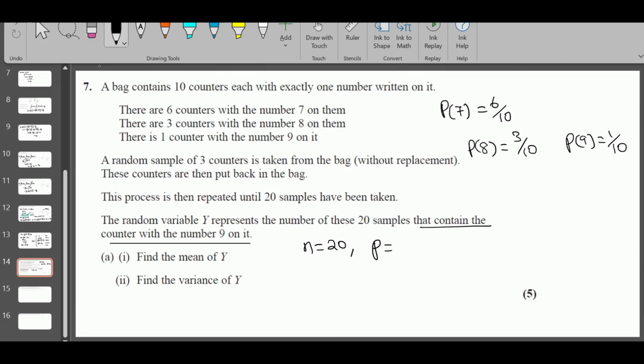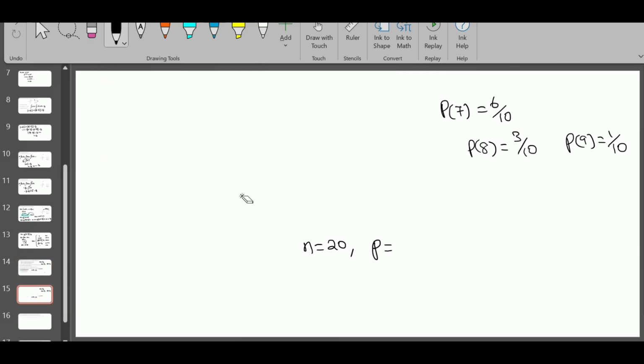So I'm going to write all the combinations now first. We are taking 3 counters, but you should have a counter with the 9 in it. So it can be 9, 7, 7, or all the 3 combinations of this. 7, 9, 7. Second counter taken can be 7, or the third counter can be 9. Second counter can be 9.